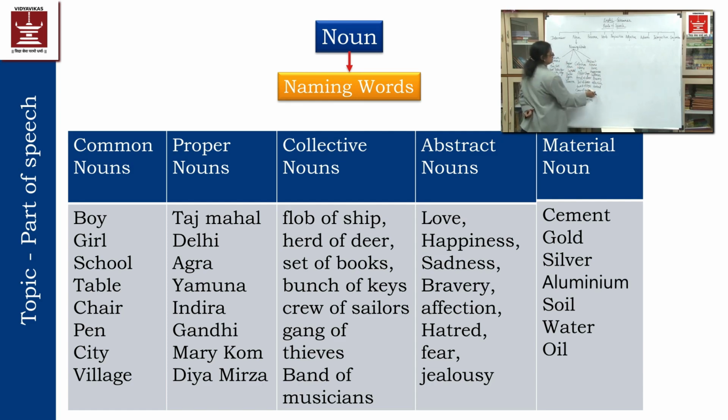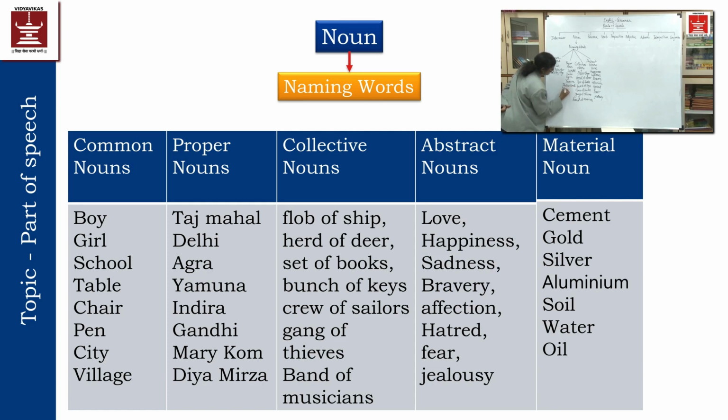So in this way, fear, jealousy, these are some examples of abstract nouns. So in this way, there are many types of noun: common noun is there, proper noun is there. Okay, Indira Gandhi, if I write it, is a proper name.